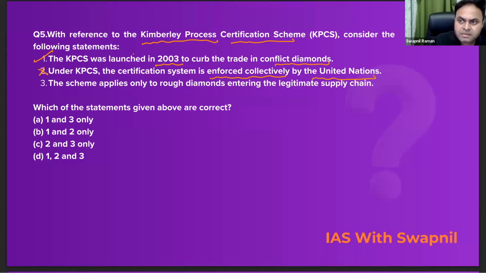So the second statement is absolutely incorrect. The third statement says the scheme applies only to rough diamonds entering the legitimate supply chains. This is absolutely correct. This scheme applies only in case of rough diamonds, not in case of polished diamonds. So the question is which of the statements given above are correct? The correct answer would be only 1 and 3. So A for Ahmedabad would be the correct answer.